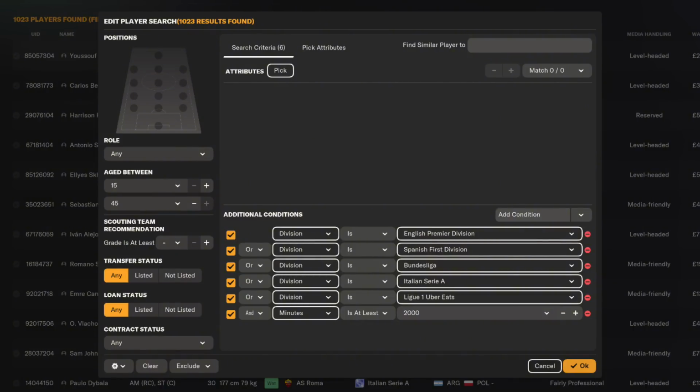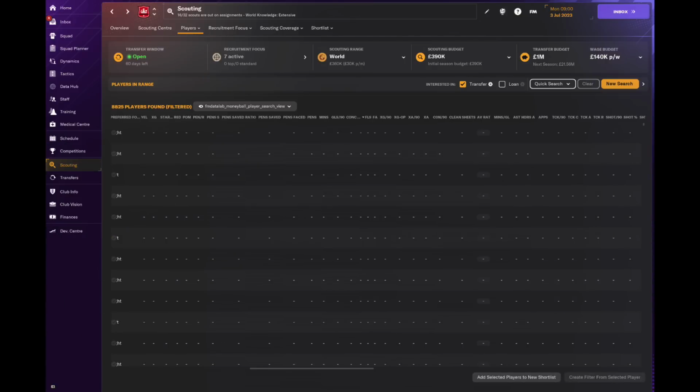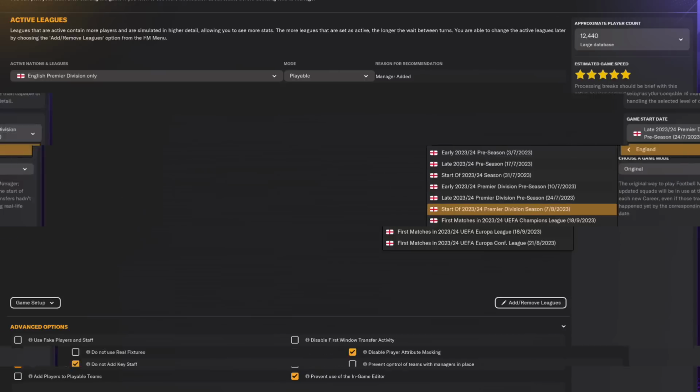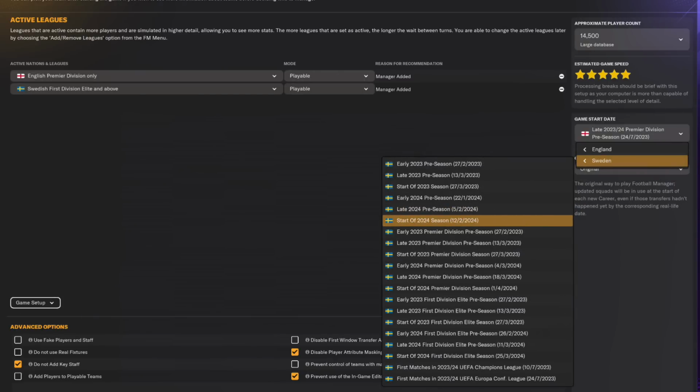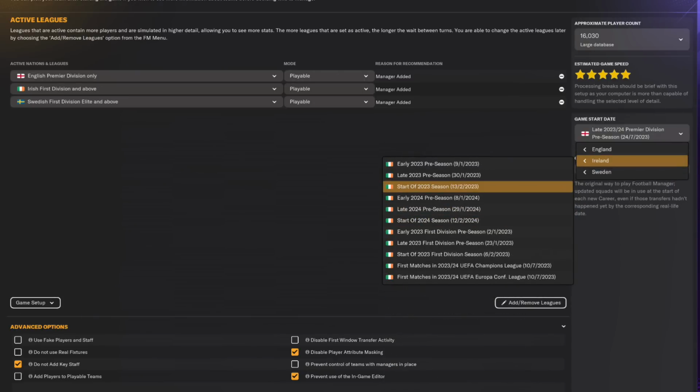Exporting data is most beneficial whenever there is a substantial dataset available. Attempting an export before the season commences will yield limited results because no one's played any games yet, so there's no stats available. It is also crucial to remember that different leagues have varying start dates. For instance, while the English Premier League kicks off, leagues such as those in Sweden or in the Republic of Ireland, for example, will already be at least midway through their season.